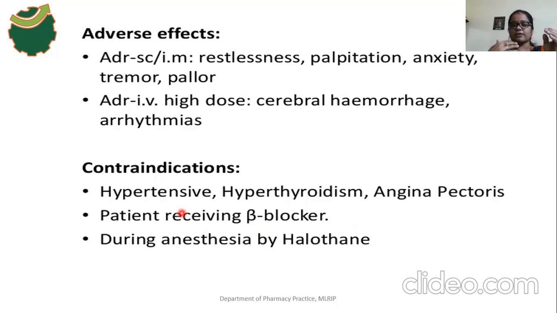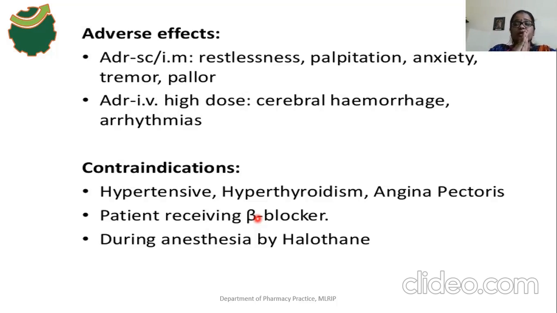The vasoconstriction effect increases, because in that patient the beta receptor function is blocked, so the alpha stimulation effect increases. This drug blocks only the beta receptors, not the alpha receptors. In that case the alpha receptor activity increases, which causes vasoconstriction.